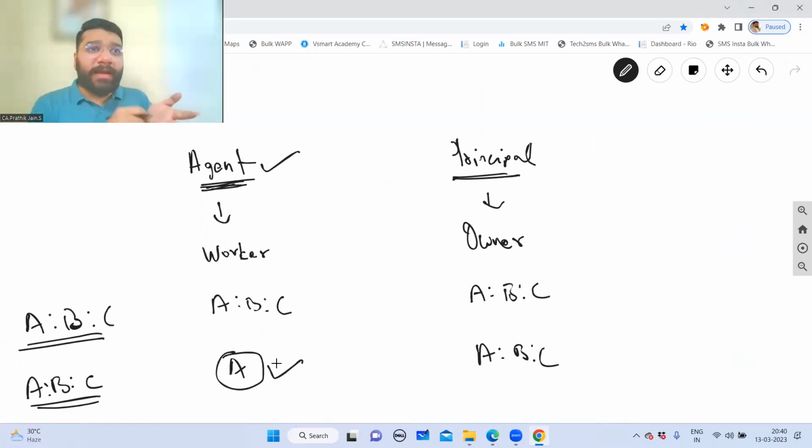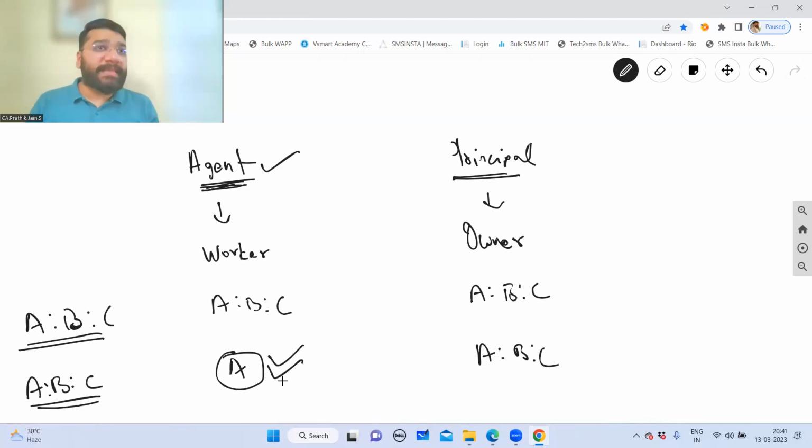So they'll not come often and do the contract now. So who is doing all the work here in India? A. So A is the person who is entering into contract. If I have to do a new venture, A will sign. If I have to go and get the loan from bank, who will sign? A has to sign. Now, by this process, A will generate some liability on behalf of the firm.